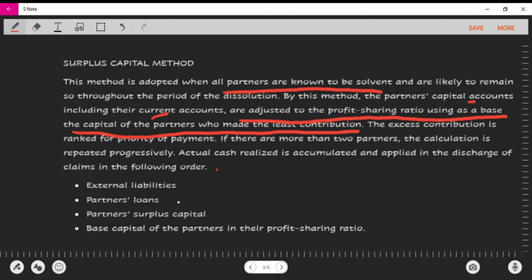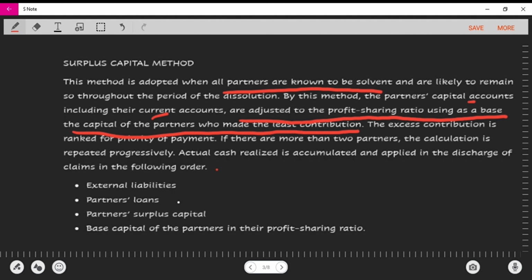So now, excess contribution is ranked for priority of payment. What does that mean? Remember that somebody has excess contribution in the firm. He has an excess surplus capital in the firm. Therefore, we first pay the person with the surplus capital, and if there is any other person with surplus capital, we pay them next.